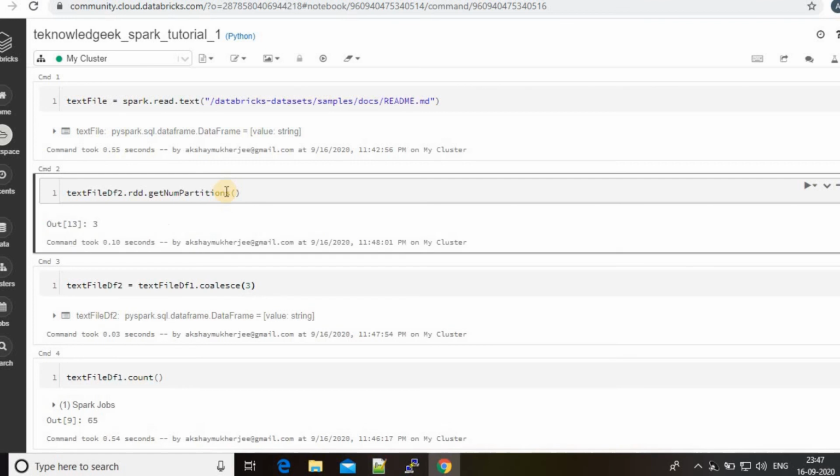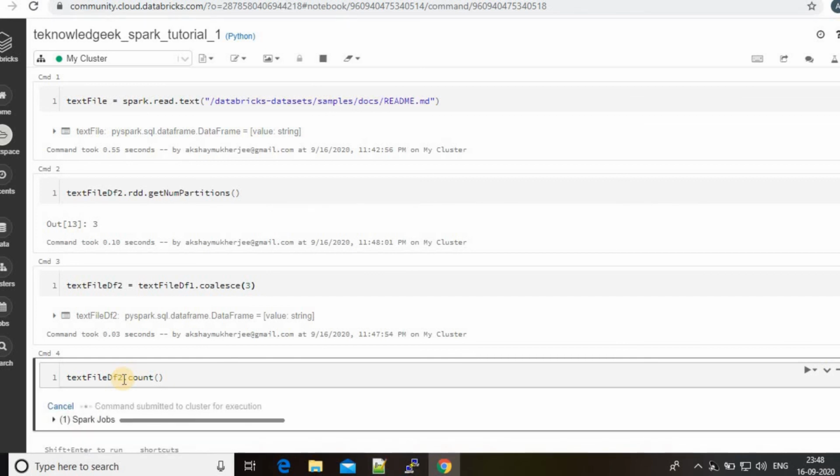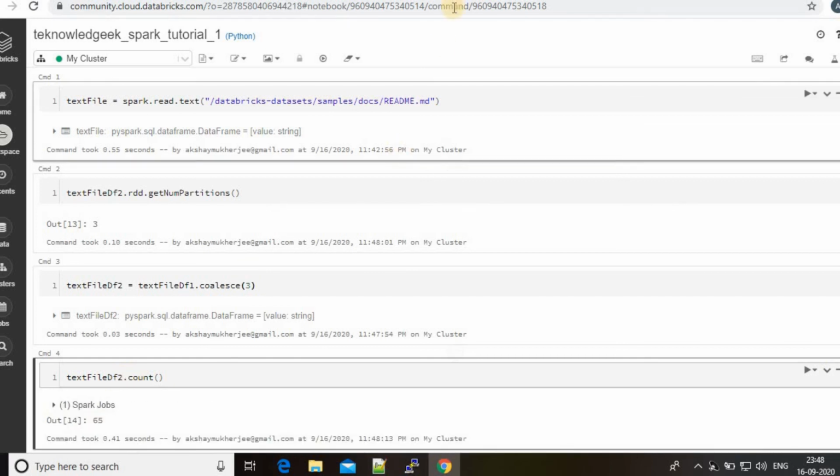It will decrease. So you can always use coalesce to decrease only. Now you can get the count from the new reduced number of partitions.